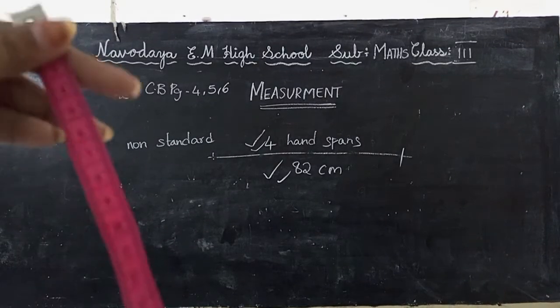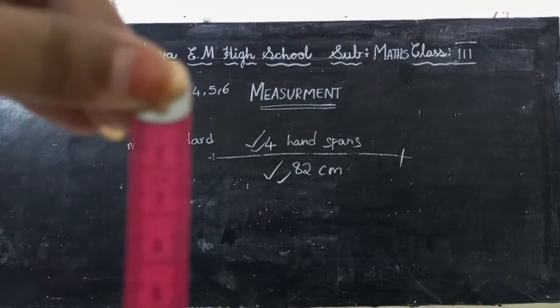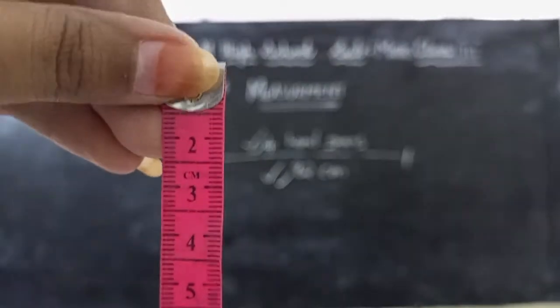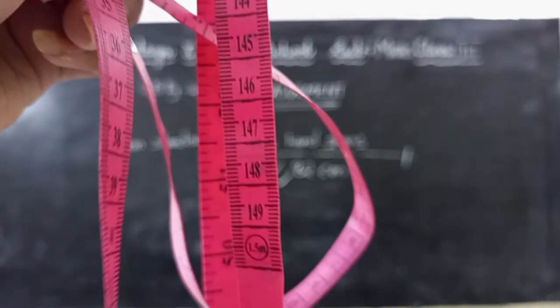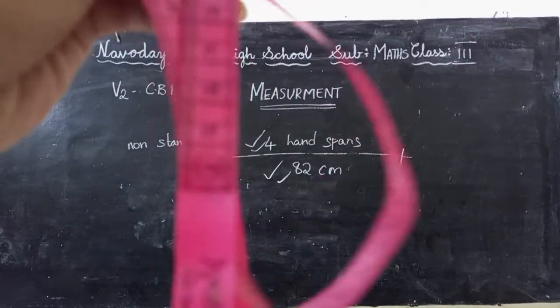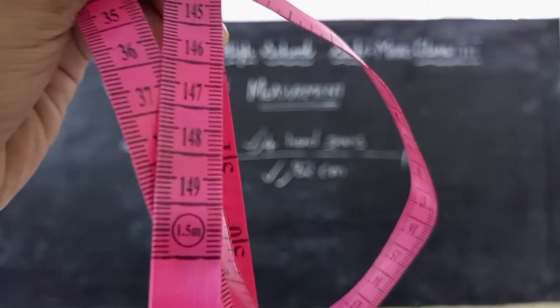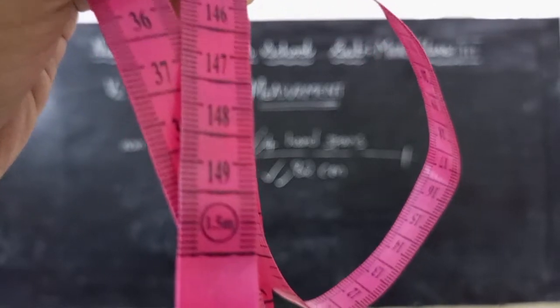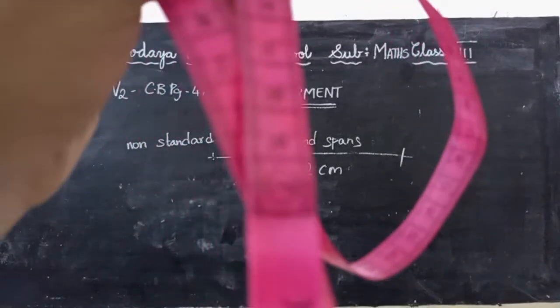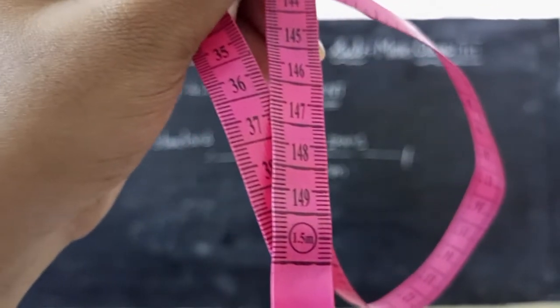Now all of you see, what is this? It's a tape, and this side is centimeters, from 1 centimeter up to 150 centimeters. How many centimeters are there in this tape? There are 150 centimeters, or 1.5 meters.